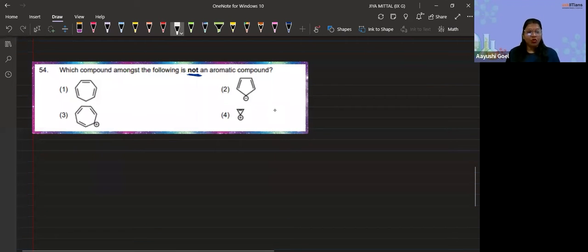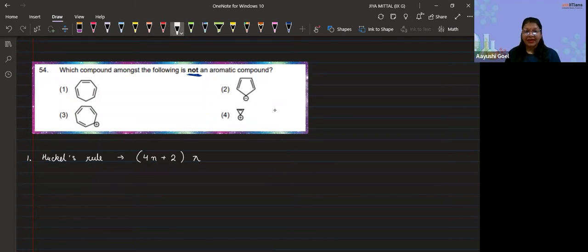The first rule for an aromatic compound is that it should follow Huckel's rule, which is that we should have 4n plus 2 pi electrons, where n is an integer.